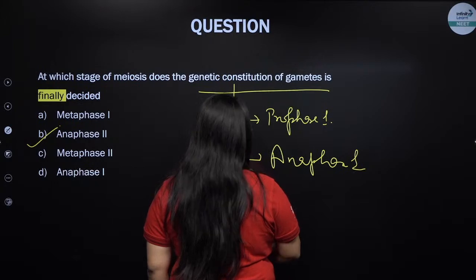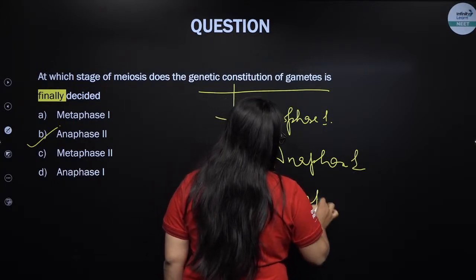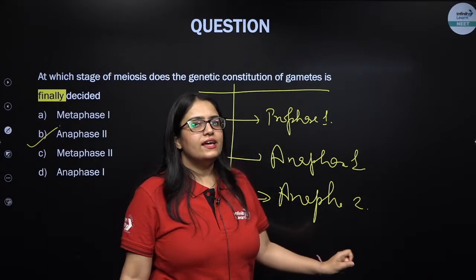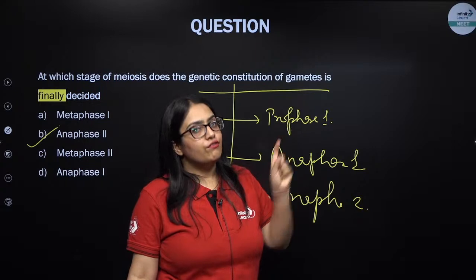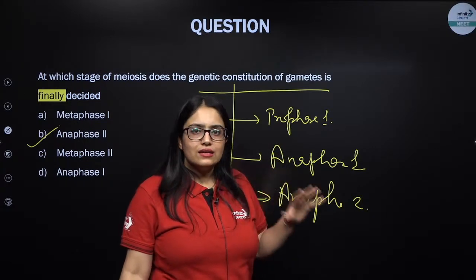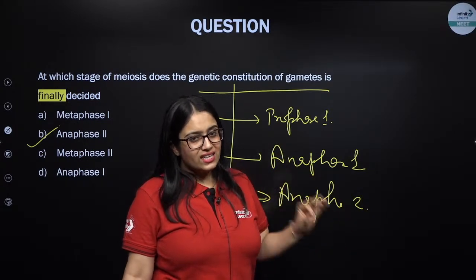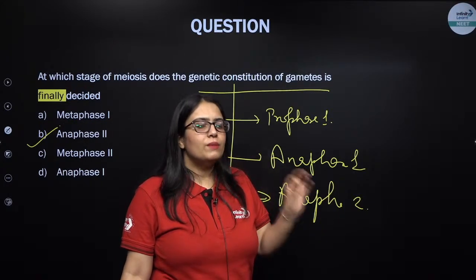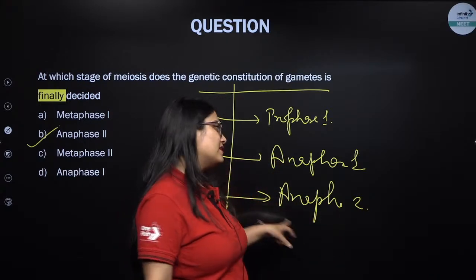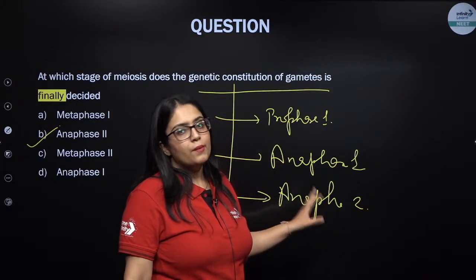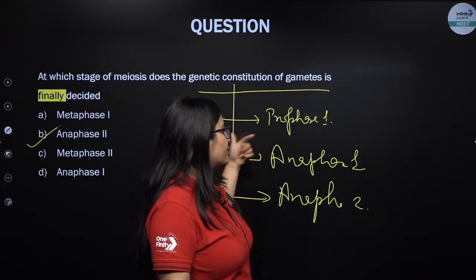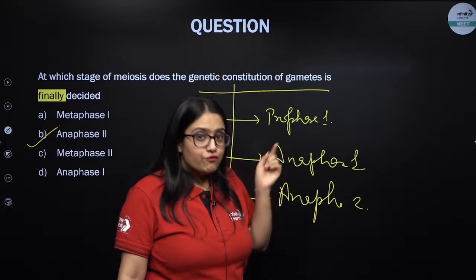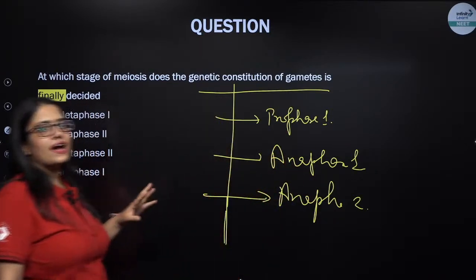Homologous chromosomes are getting separated, and it is also decided in anaphase 2. So in anaphase 2, finally which chromosome will go in which gamete is done. So determination of genetic constitution finally, which chromosomes will be a part of which gamete, takes place at the end of anaphase 2. But remember, prophase 1, anaphase 1, anaphase 2 all decide the genetic constitution, but the final determinant is anaphase 2.